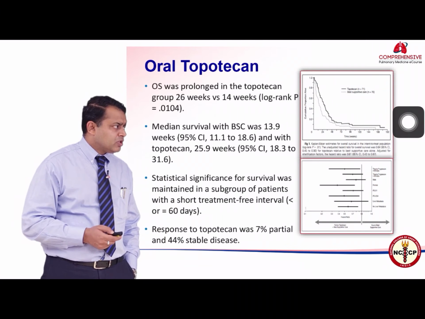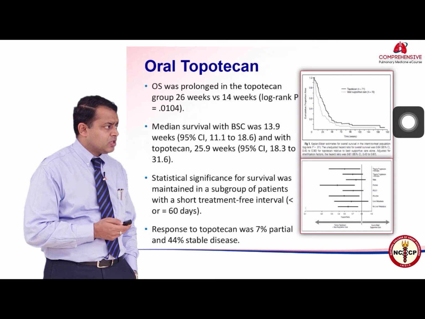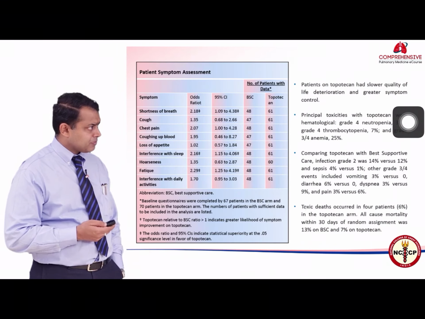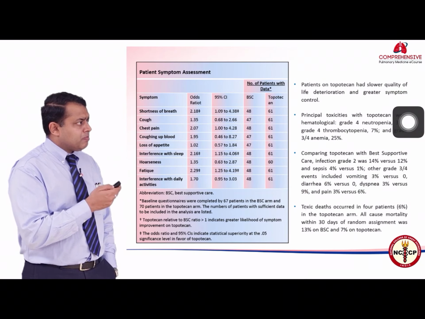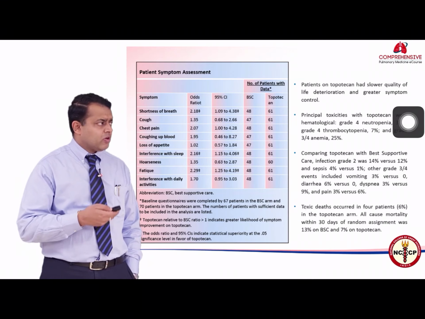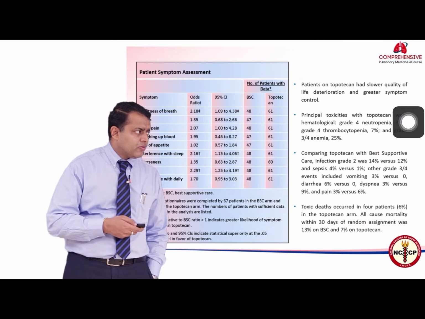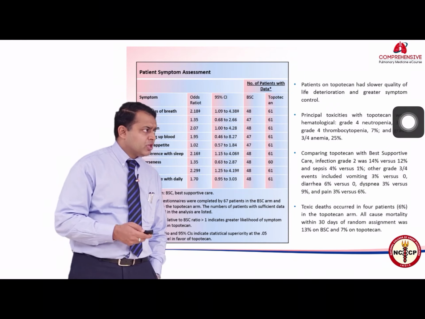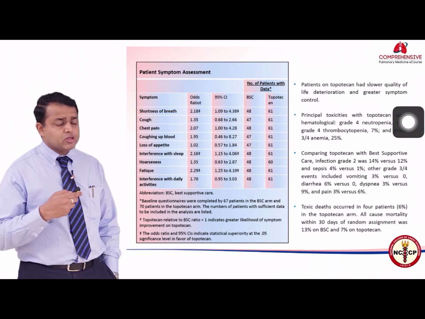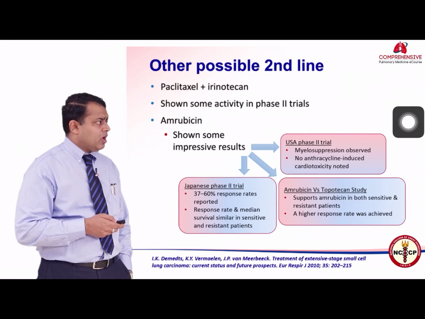The response rate with topotecan was around 7%, with 44% of patients achieving stable disease, and it scored above no treatment. Best supportive care, the infection rates were slightly higher with topotecan, but these were well managed with antibiotics and other measures. And overall, the toxic deaths in the topotecan arm were about 6%, whereas all-cause mortality was higher in the best supportive care arm, and lesser in the topotecan arm.